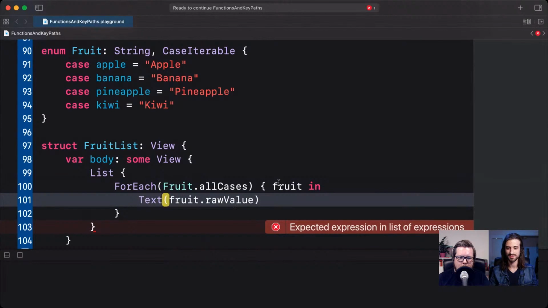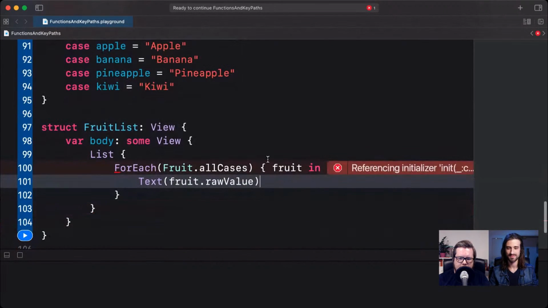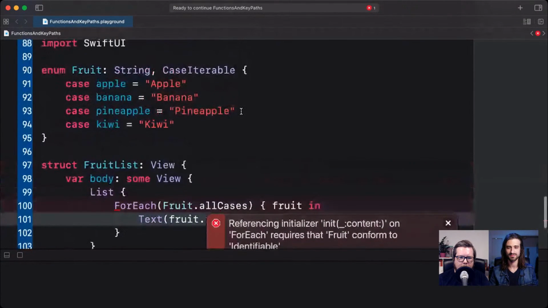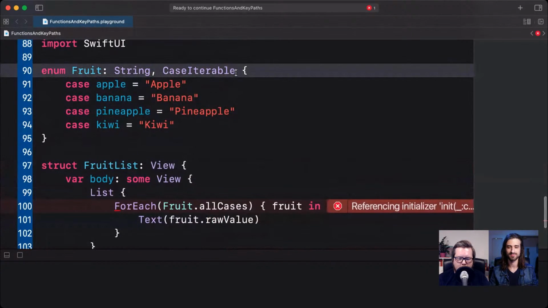Okay. Perfect. So currently, this is not going to compile. And the reason it's not going to compile, it's going to say here, referencing initializer init(content:) on ForEach requires that Fruit conforms to Identifiable. And our enum does not conform to Identifiable. And we could fake that by conforming to Identifiable and returning the raw value as the ID or something. But it would be kind of strange to have a fruit.apple.id, right? I don't think that makes a lot of semantic sense in this particular case.